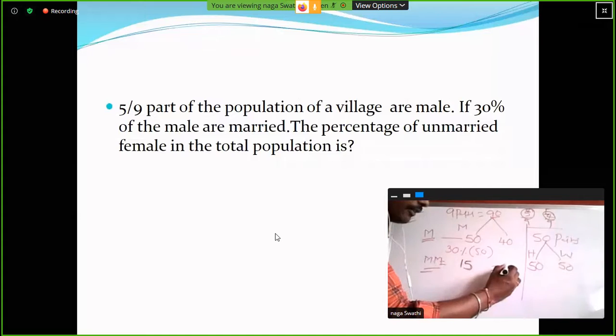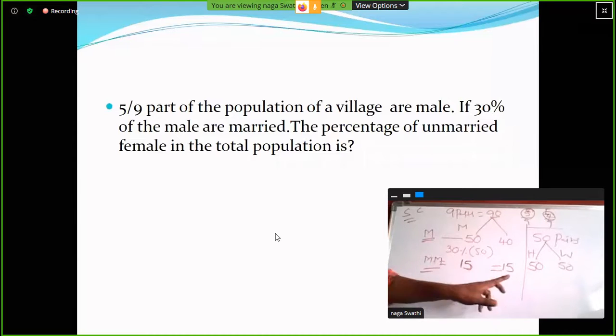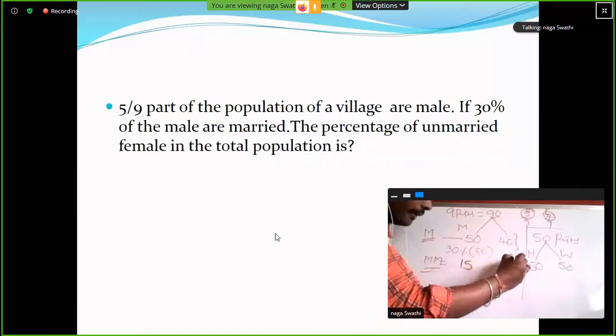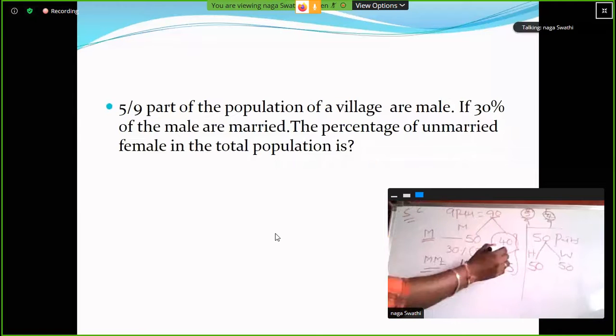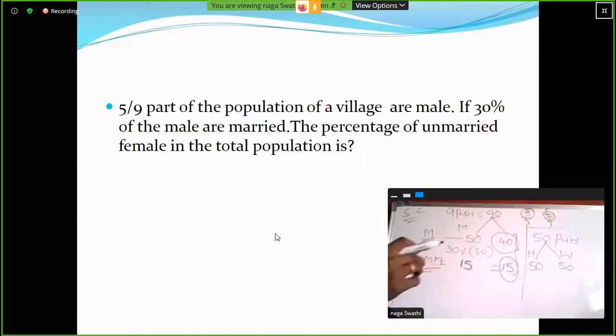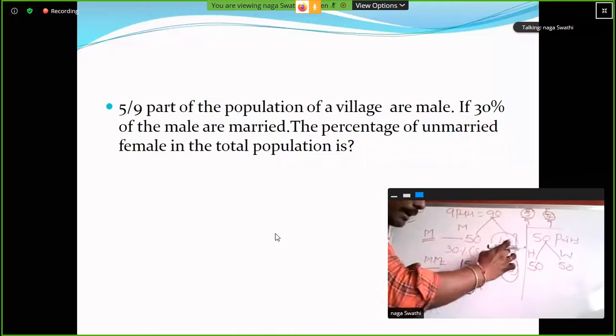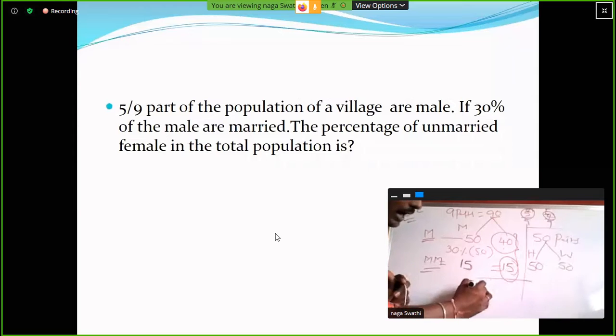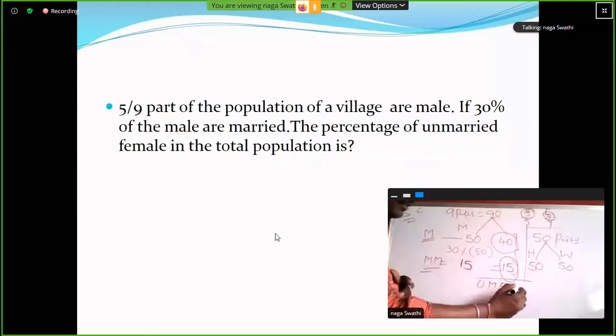So what about female married? 15 only. 15 members husbands, 15 members wives. Clear? So here total females 40, total married female 15. So total minus married female is equal to unmarried female. That is 40 minus 15, 25. So here 25 members are unmarried female.